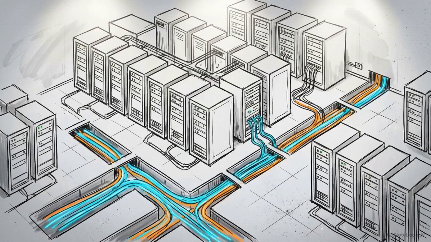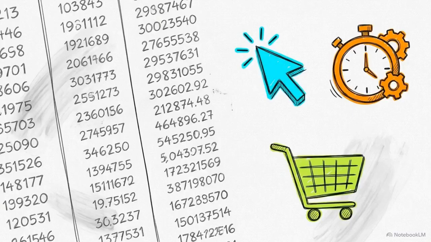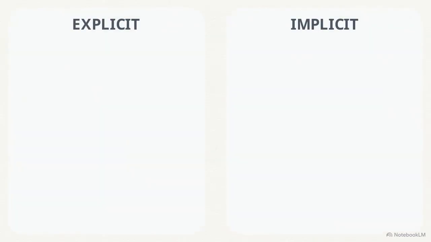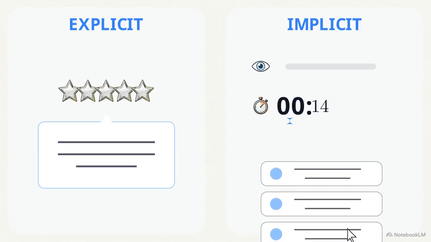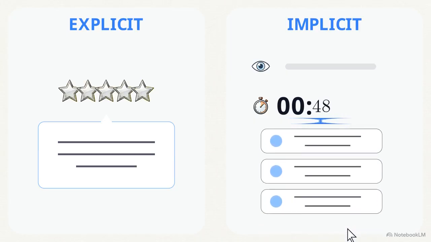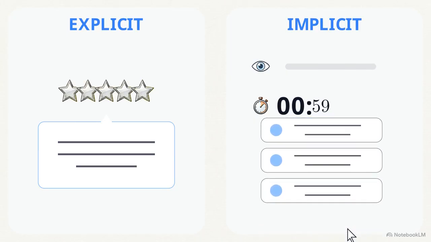The foundation of this architecture is data collection. Before a system can recommend anything, it must translate user behavior into computable signals. Platforms collect two types of feedback. Explicit feedback includes conscious actions like star ratings and written reviews. Implicit feedback includes passive behaviors like watch duration, click-through rates, and scroll speed.